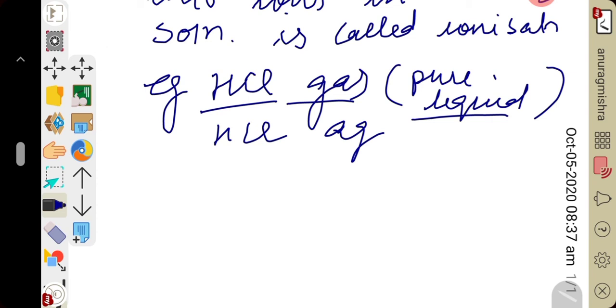But HCl in aqueous solution state, or aqueous hydrogen chloride, or hydrochloric acid, conducts electric current because in aqueous solution HCl is present in the form of H plus and Cl minus ions. So in hydrochloric acid, electric current can pass because free ions are present.